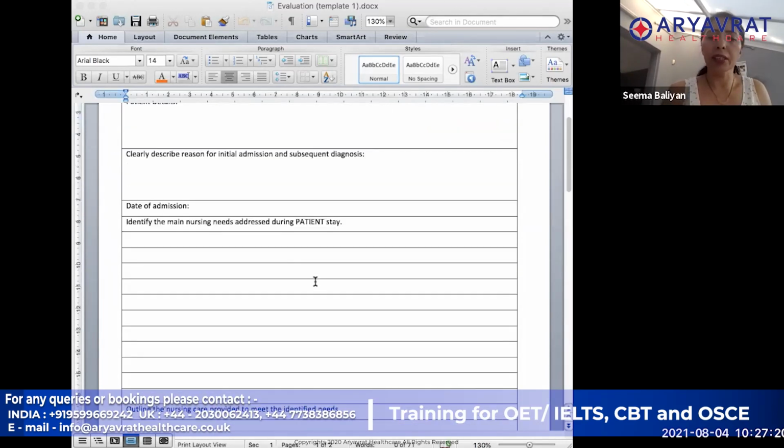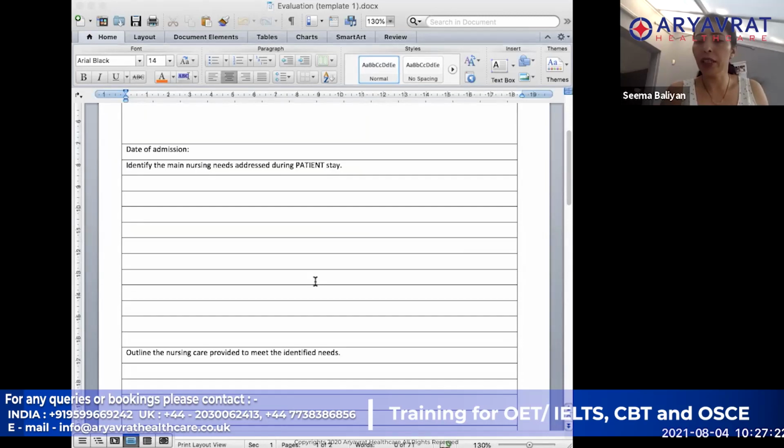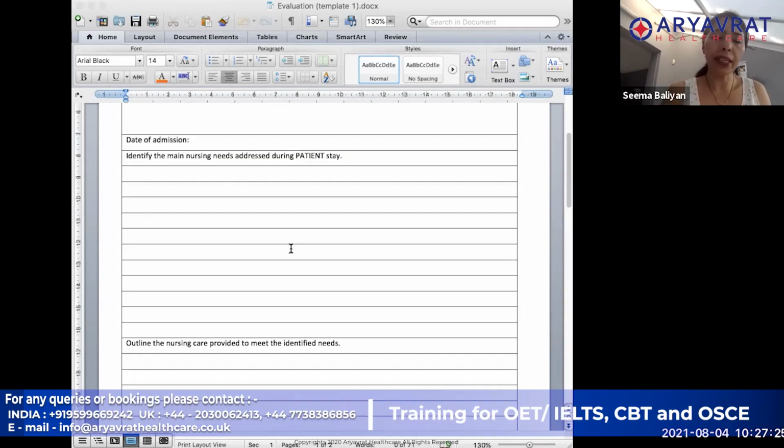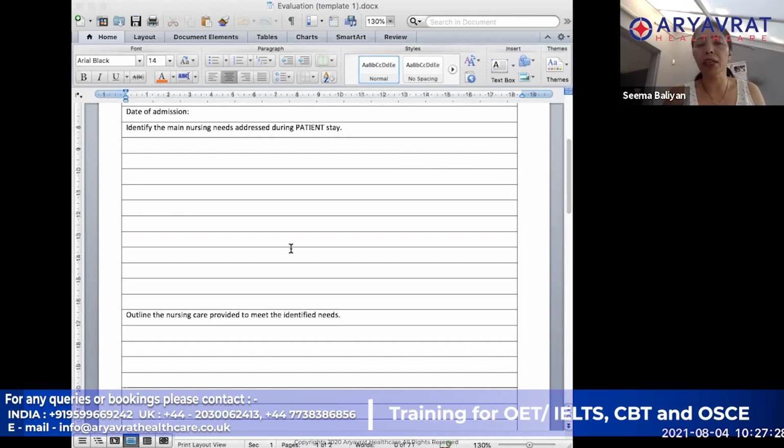Again, this is simple. You are going to write the date of admission. Then the next section says: identify the main nursing needs addressed during the patient's stay. These are the problems that you wrote in your care plan, because those were the problems the patient had, and those were the things you addressed and did the care planning for. So in this section, you can just copy the problems which you wrote in your care plan.